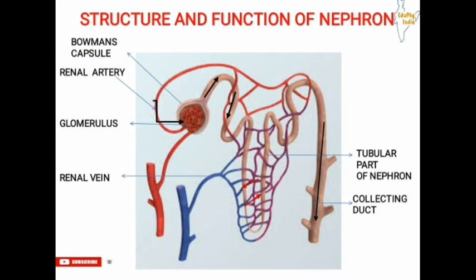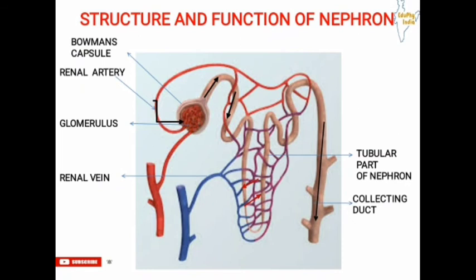So there is some similarity between the functioning of the lung and nephron, ultimately the kidney. So here, the basic nephron unit is composed of the glomerulus, then Bowman's capsule, and the tubular part of the nephron,